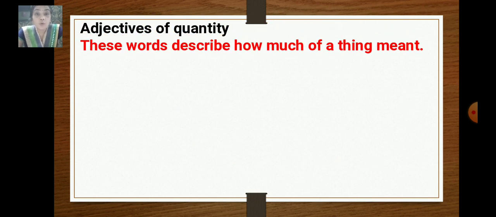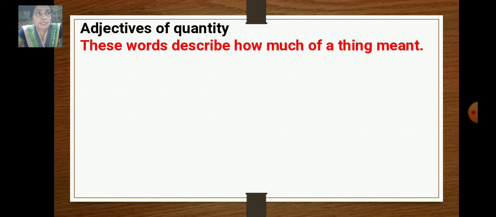Adjectives of quantity. These words describe how much of a thing is meant. Adjectives of quantity and number are mostly the same. They describe how much of a thing is meant.